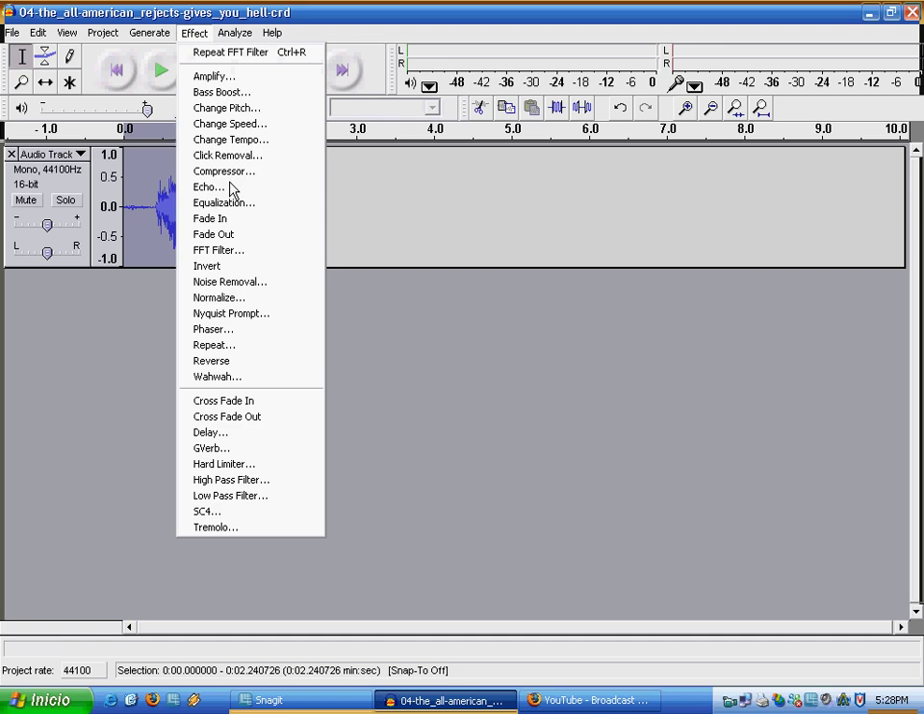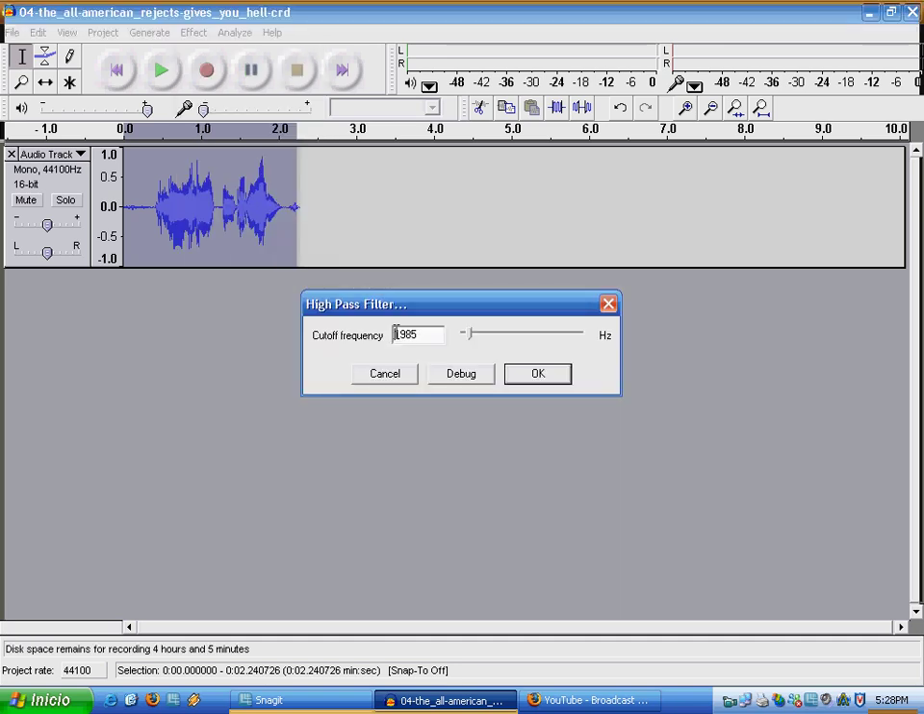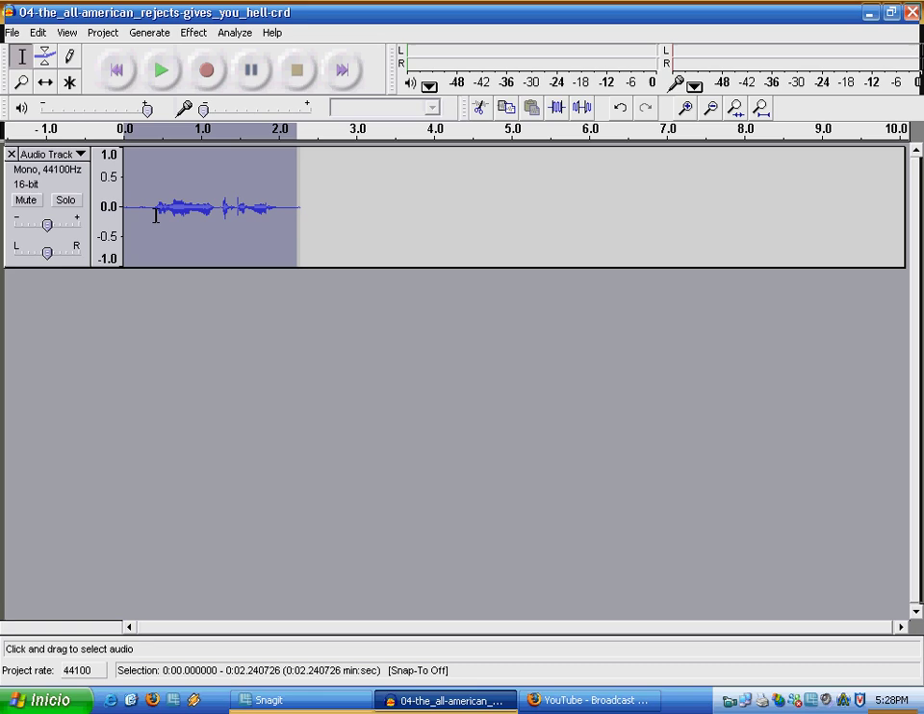Now click Effect, then High Pass Filter, and right here you're going to put 2000. Click OK, and it's smaller now. See? Now let's hear it. Hello everyone and good morning. As you can see, it's not really like a radio.